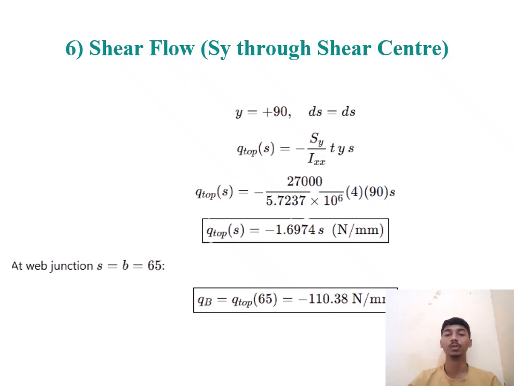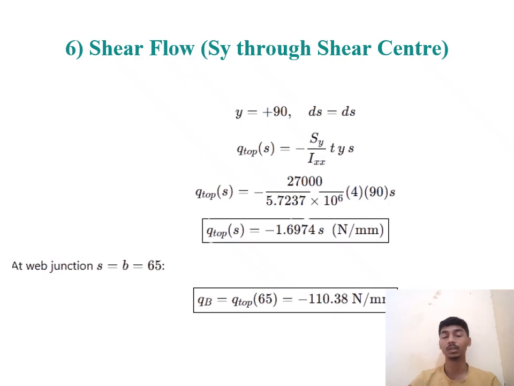Q top S is equal to minus 2700 divided by 5.7237 into 10 raised to 6 into 4 into 90s. That is Q top S is equal to minus 1.694 S Newton divided by mm.